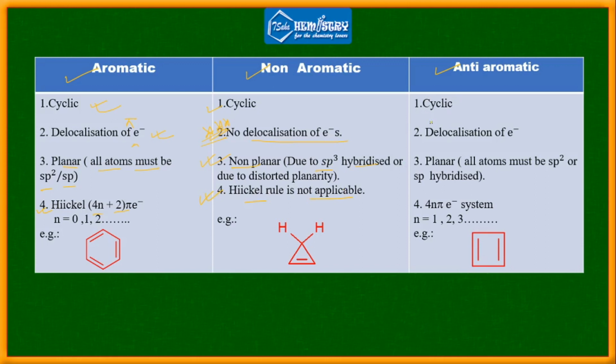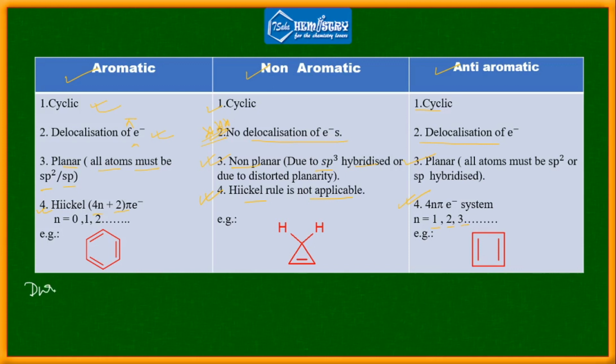Now in case of anti-aromatic, we can see the system is cyclic again. There must be delocalization of electrons, and the system is planar like aromatic. But here, instead of obeying 4n plus 2 pi electrons, the system is obeying 4n pi electrons. Okay, and n can be 1, 2, 3 and so on. Now here we can see how to determine this particular formula.